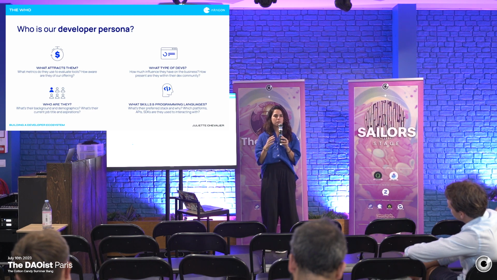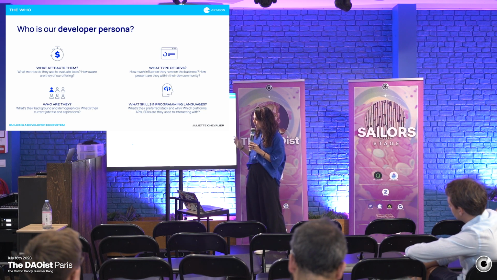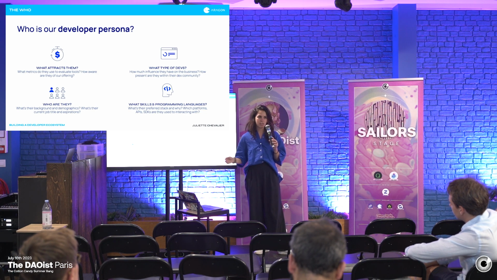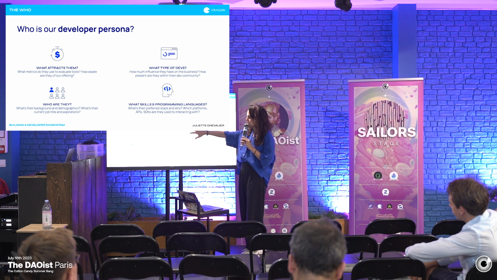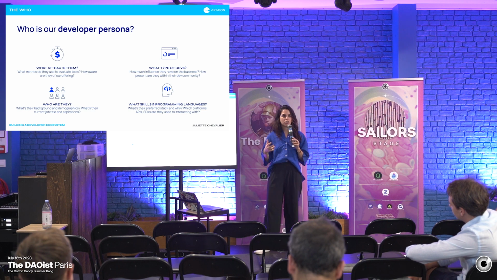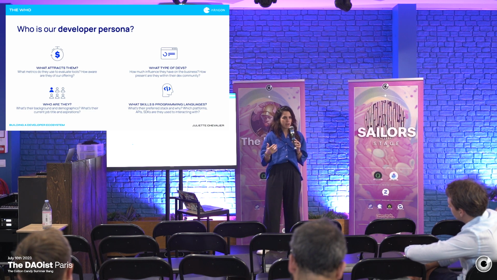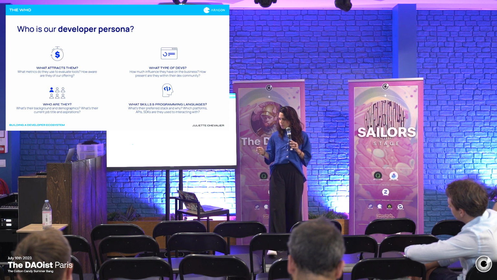When we're looking at a developer persona, there's a bunch of different persona canvases that we can play with. But I think these are some key patterns in the funnel that I've seen across industries. So firstly, assess what is attracting them. What metrics are they using to evaluate their tools? How aware are they of our offering, and why do they care?